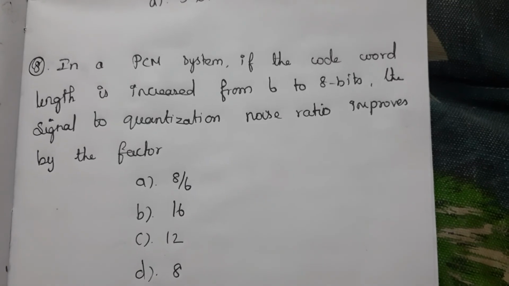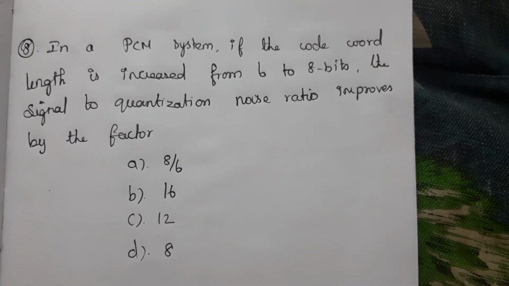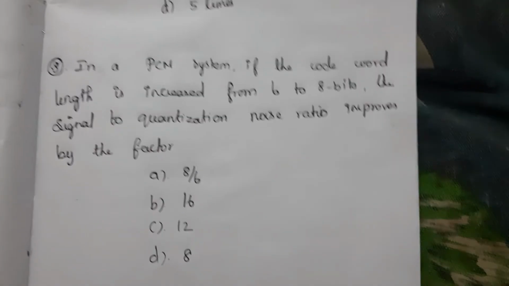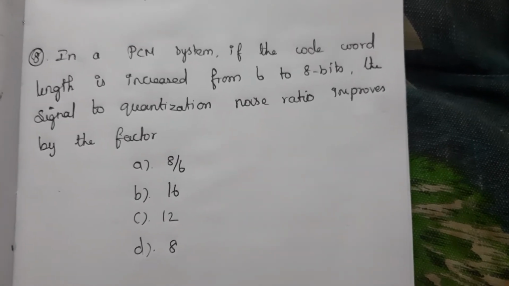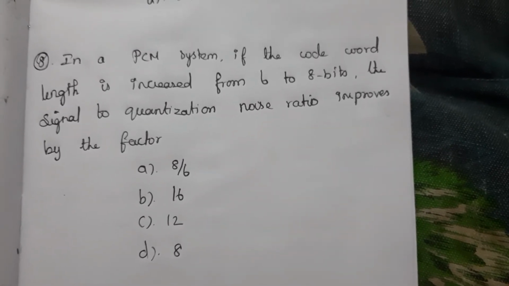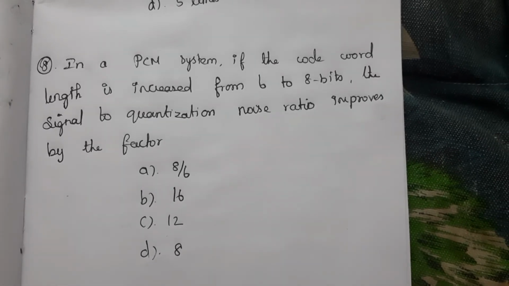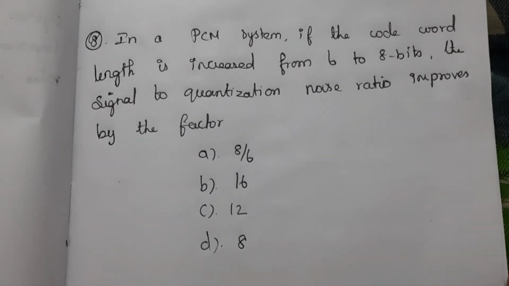Eighth question, in a PCM system, if the code word length is increased from 6 to 8 bits, the signal to quantization noise ratio improves by the factor. In a PCM system, if the code word length is increased from 6 to 8 bit, the signal to quantization noise ratio improves by the factor. Find the correct answer.